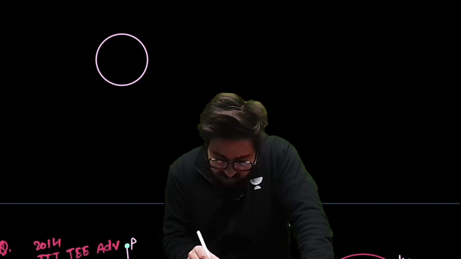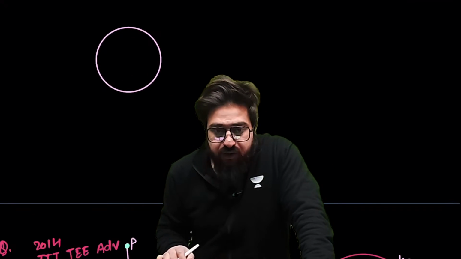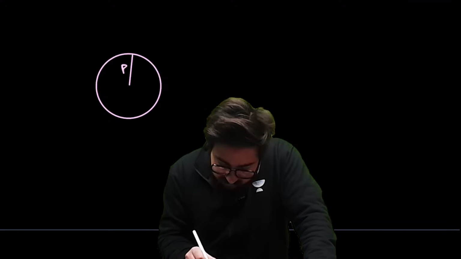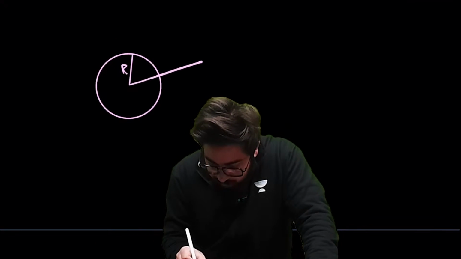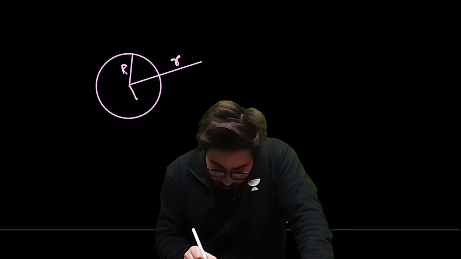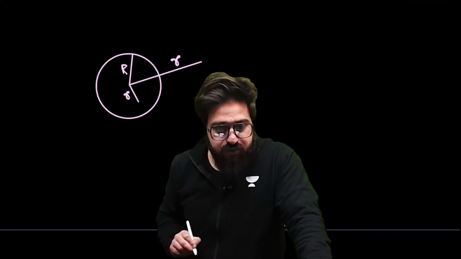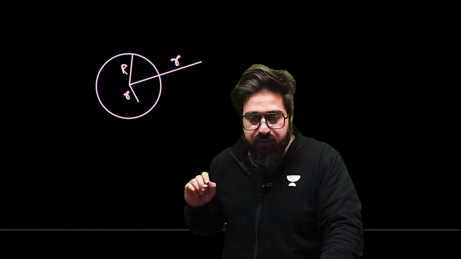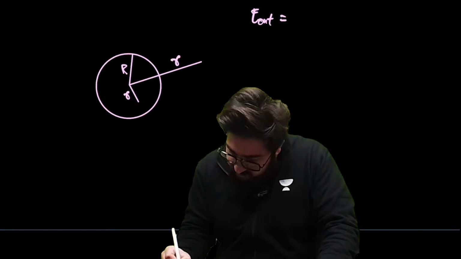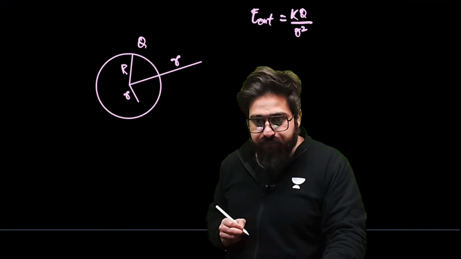If you have got a solid sphere, let me just tell you, the radius of the solid sphere is R. This is the point which is outside point, let's suppose small r. This is the point which is inside point, let's call this also small r, because small r is variable. Now electric field outside is kq divided by small r square.